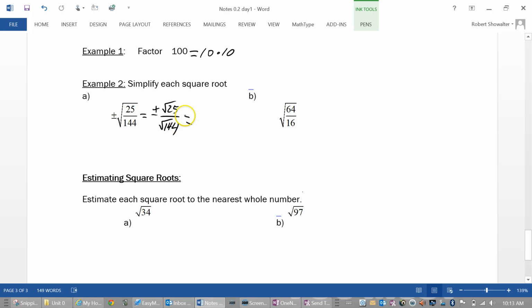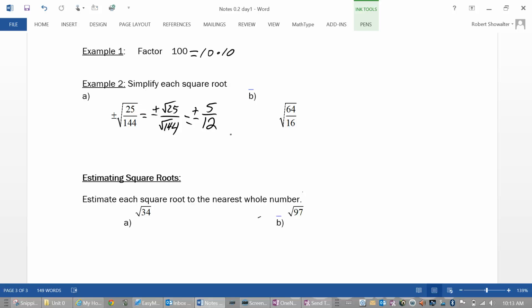Square root of 25 says what times itself twice is 25. Let me ask you that. What times itself twice is 25? 5. So the square root of 25 is 5. How about with 144? What times what is 144? 12. Yep. So plus or minus the square root of 25 over 144 is the same as plus or minus 5